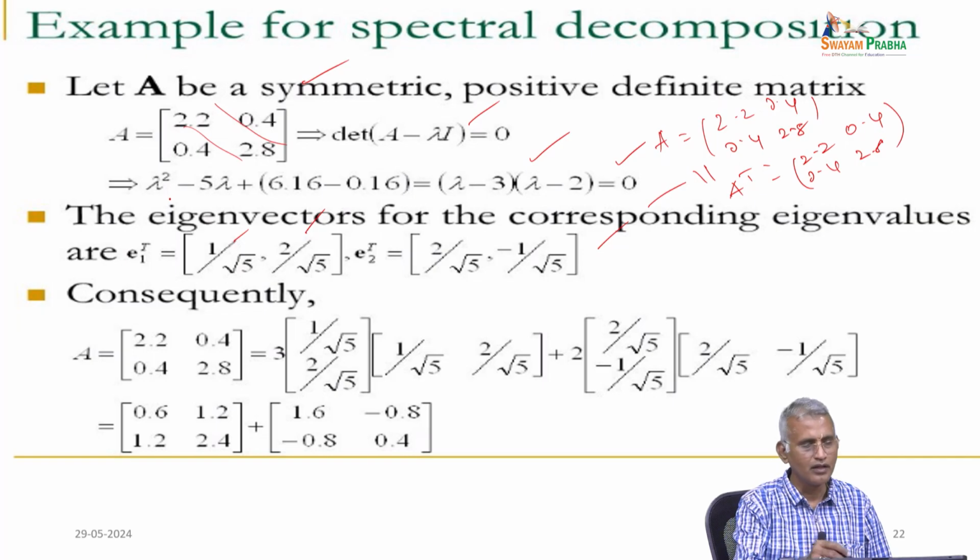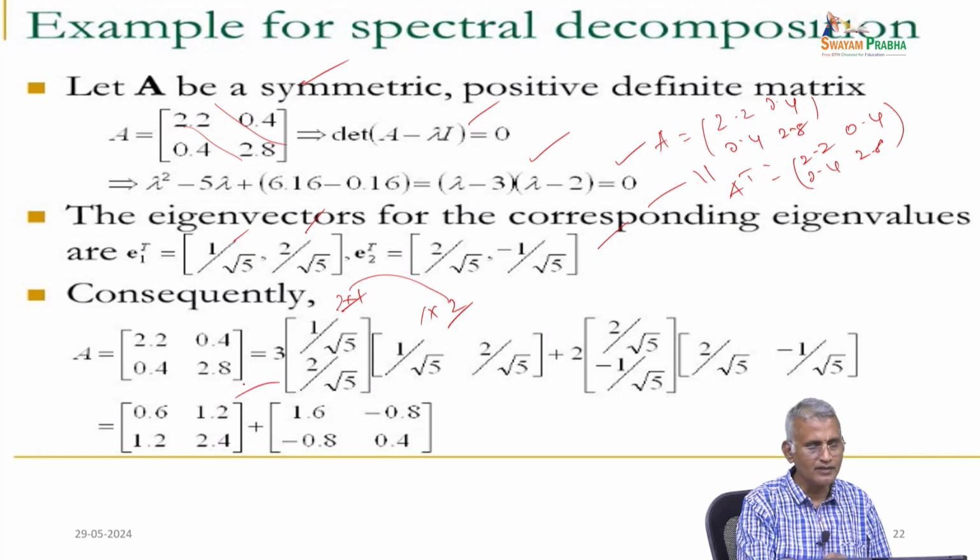Here E1 is 1 by root 5 and 2 by root 5, and you have to write E1 transpose. Here 2 rows and 1 column times 1 row and 2 columns, the resultant is 2 rows and 2 columns, which we multiply with 3, so the answer is 0.6, 1.2, 1.2, 2.4.